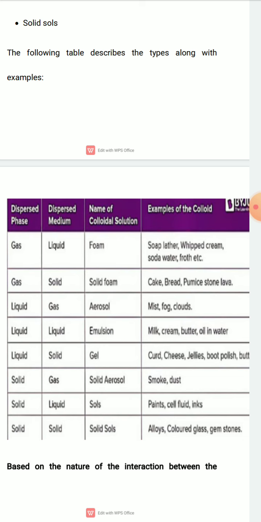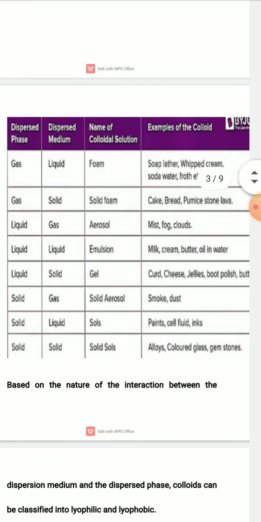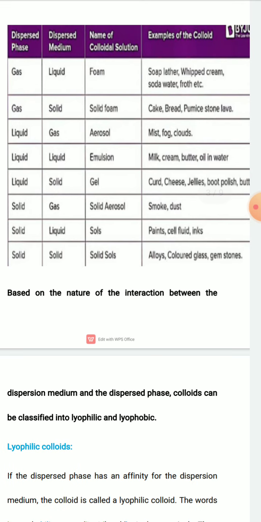Next, the dispersed phase is liquid and the dispersion medium is also liquid. So this liquid colloid is known as emulsion. Examples of emulsion: milk, cream, butter, oil in water. All these are examples of emulsion. Emulsion is one type of colloidal solution in which the dispersed phase and dispersion medium both are liquid.